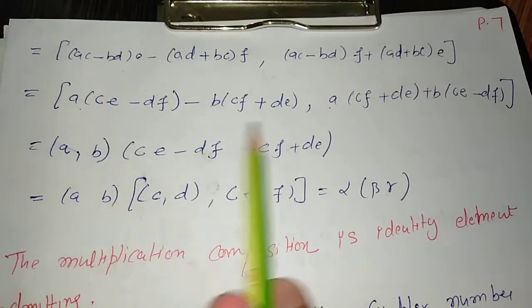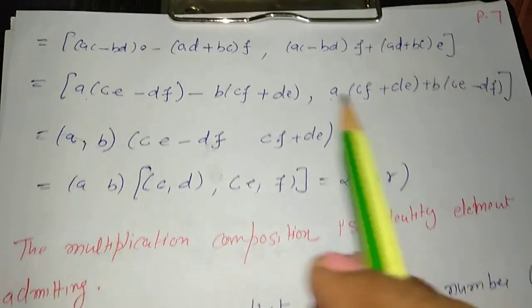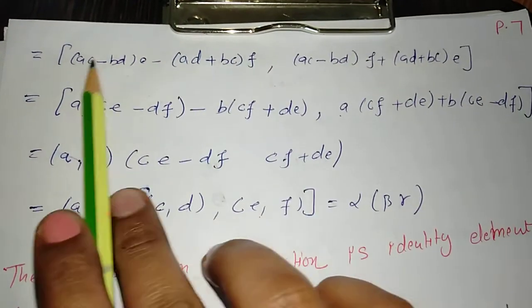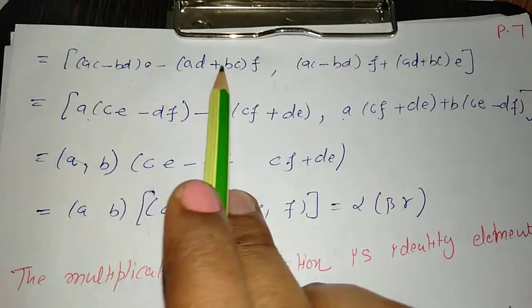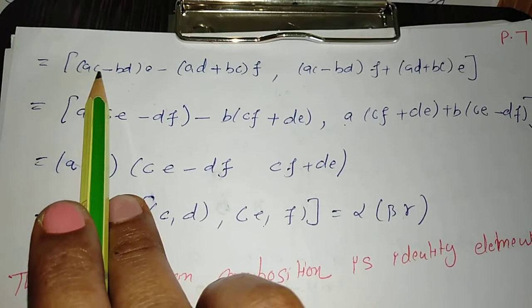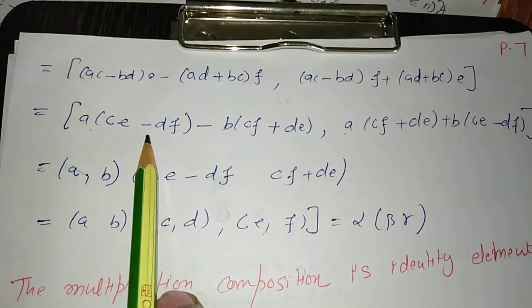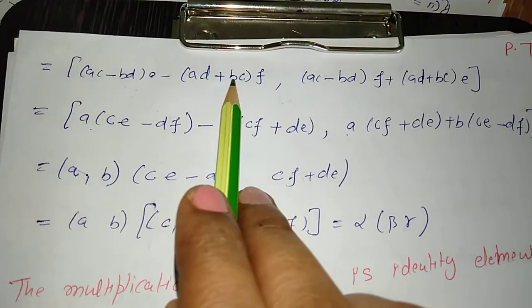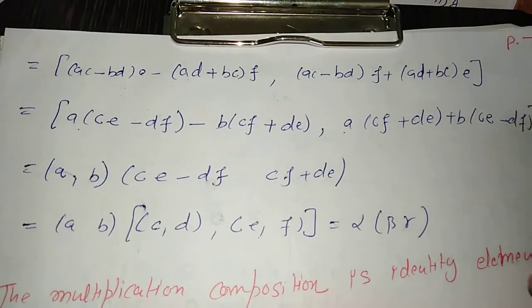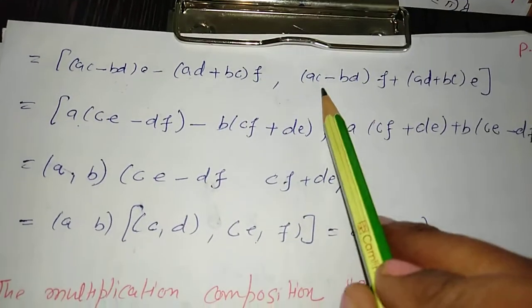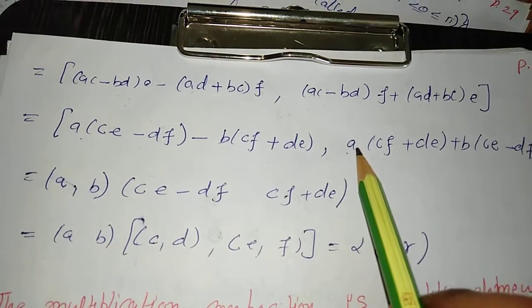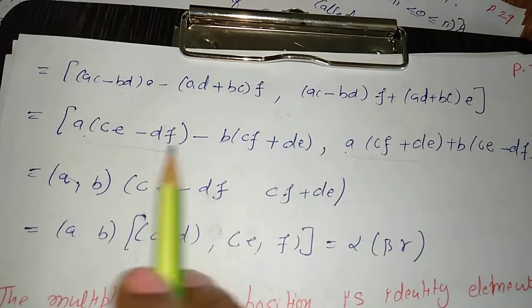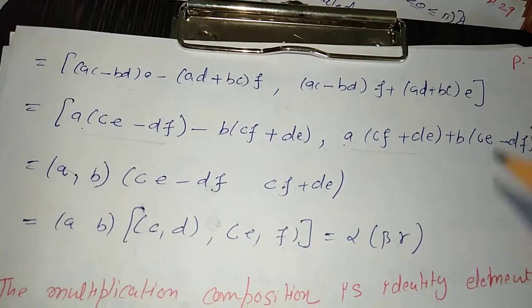So here the multiplication is performed. After multiplying, we have multiplied it with EF and shown it here. We have taken A outside, checked the components of A, and when A is taken outside, CE minus DF comes here. Then the terms containing B, inside the first factor the B terms are ED and AF, terms containing BCF. Okay. And similarly here we have taken terms of A, then terms of B. Then for the A factor, CF minus CE minus, here CE minus comes.